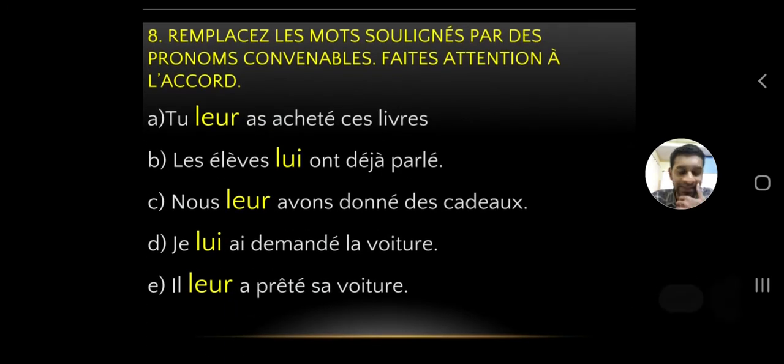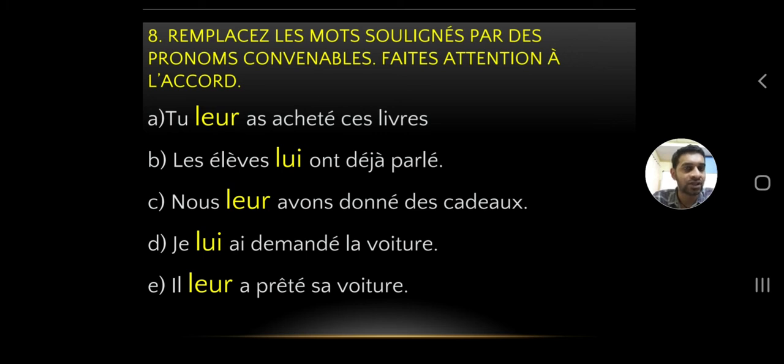Voilà, so these are alternative ways: leur, lui, leur. But at times in the exam it'll be in a different order, so be careful, they'll be shuffling it. So voilà. Tu leur as acheté ces livres. Les élèves lui ont déjà parlé. Nous leur avons donné des cadeaux. Je lui ai demandé la voiture. Il leur a prêté sa voiture.